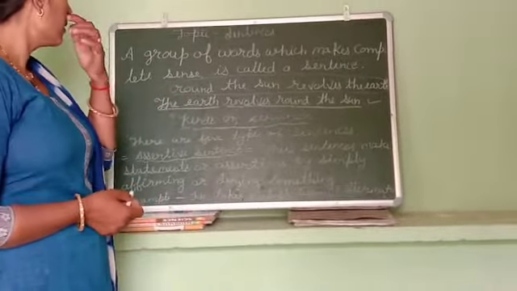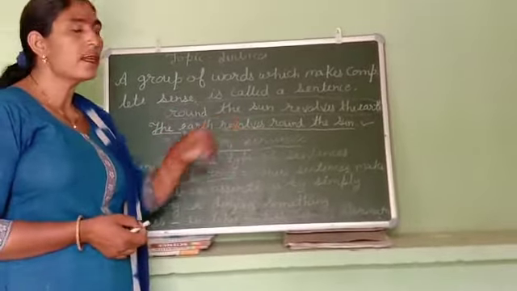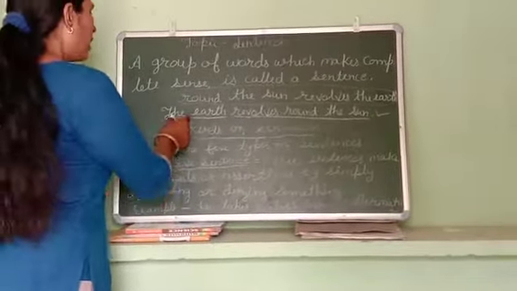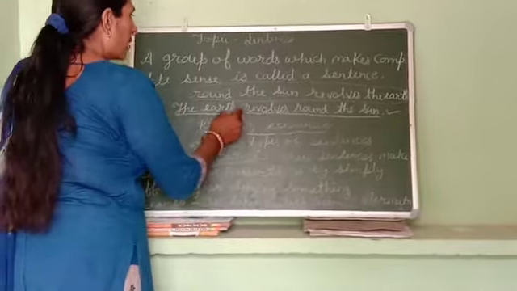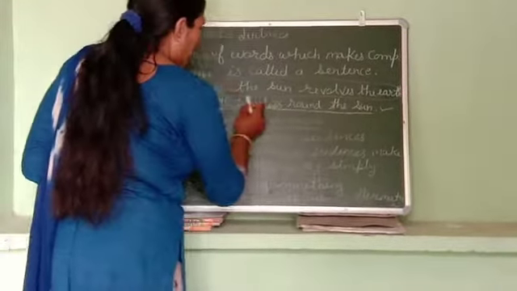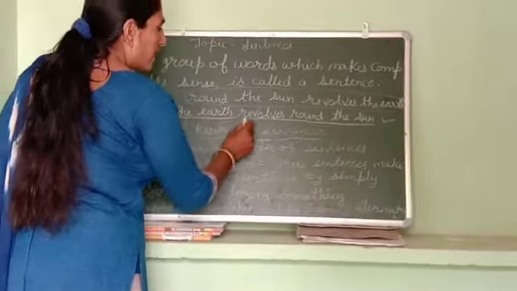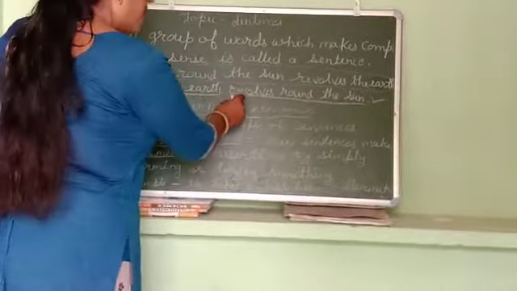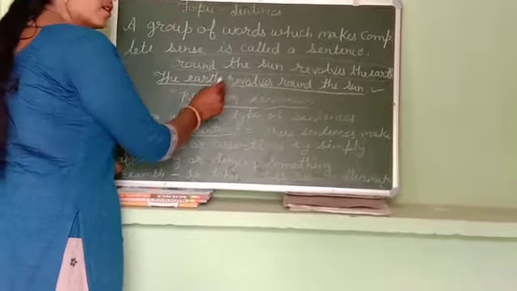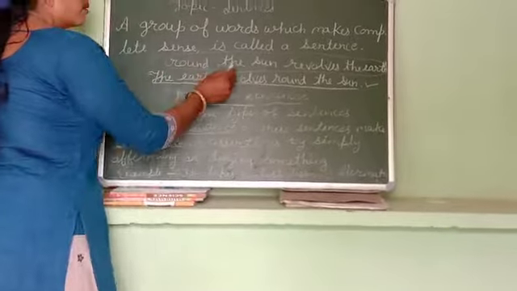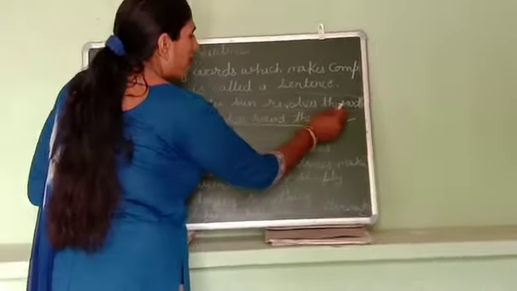For example, the earth revolves around the sun. It is a group of words which makes complete sense, and it is arranged in a particular order. So we can say that it is a sentence. But see here, "round the sun, revolves the earth."